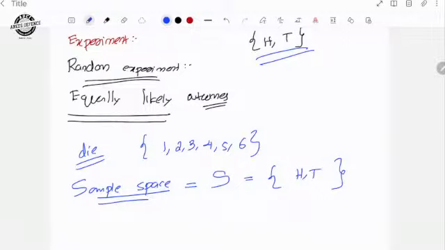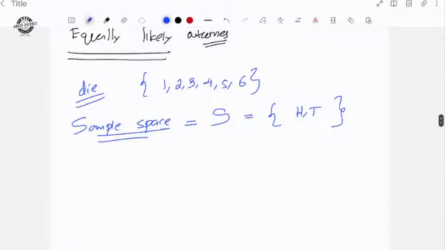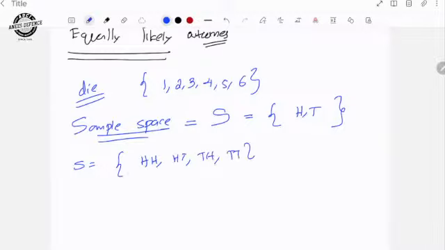These are the possible outputs, so this is the sample space. Another example: if you toss a coin 2 times, the output can be head head, head tail, tail head, tail tail. Here you got 4 outputs, so this is the sample space.